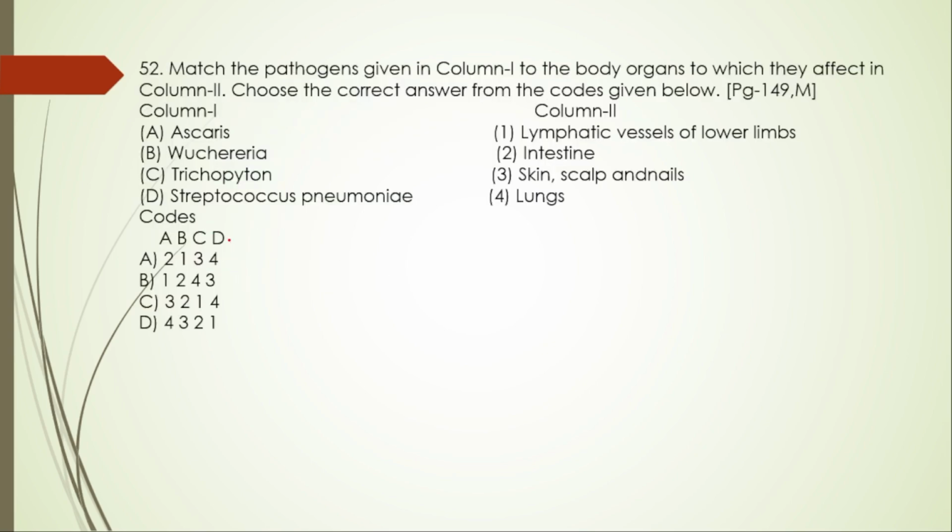Next, match the following type of question. 52. Ascaris is for intestine, and Wuchereria is for lymphatic vessel of the lower limb, and trichophyton is for skin and then scalp, Streptococcus pneumoniae for lungs. So here 2 1 3 4, 2 1 3 4. Right option is option A.